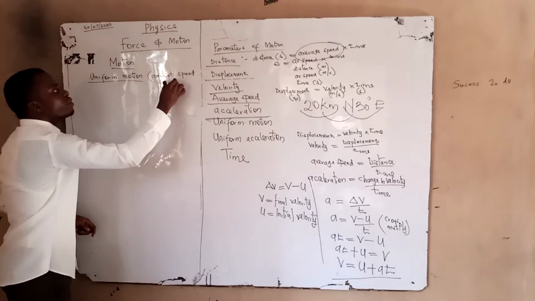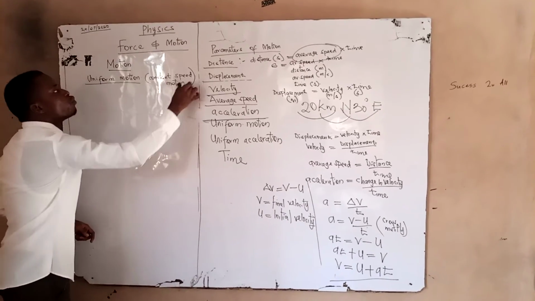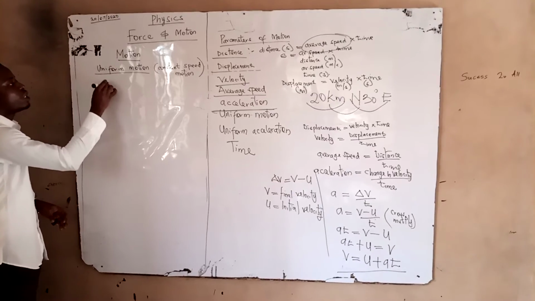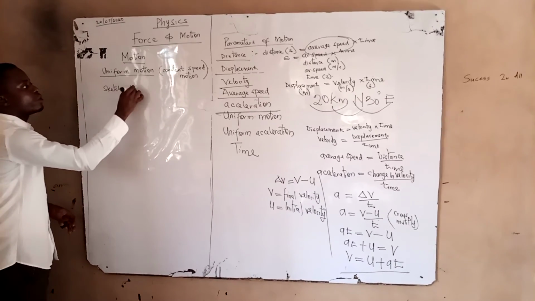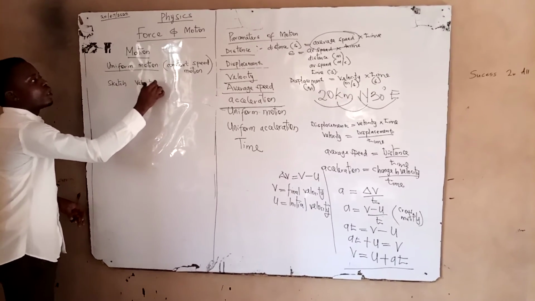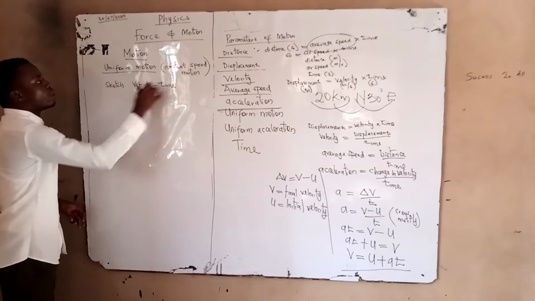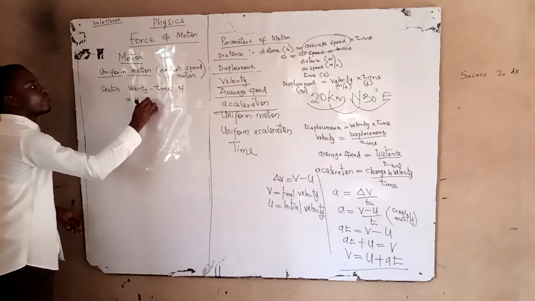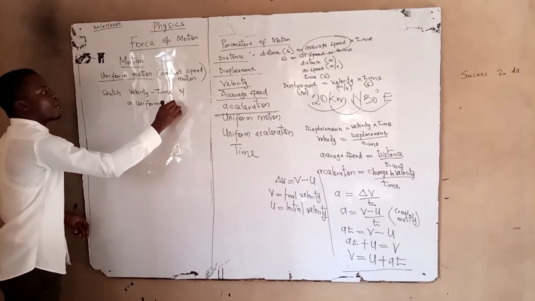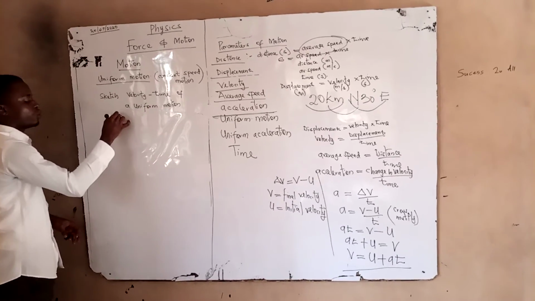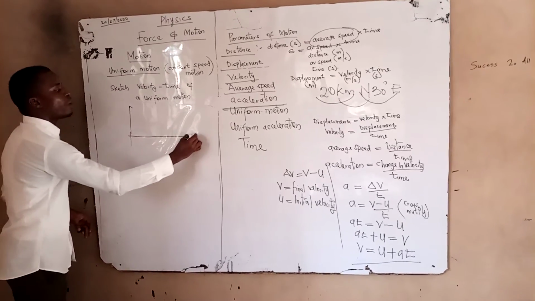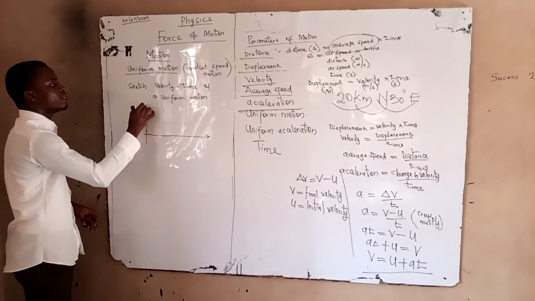And how can we have an object move with a constant speed? Let us consider and sketch the velocity time graph of a uniform motion. In that case, we're going to have velocity on the vertical axis and our time on the horizontal axis.